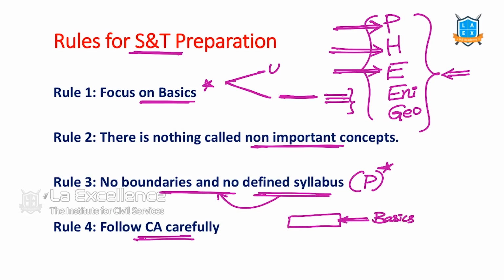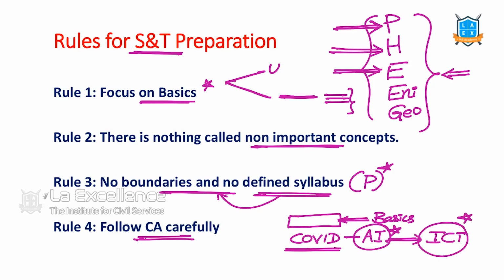Let's say yesterday there was a concept with regard to COVID. They used artificial intelligence to make the drugs to address this particular disease. So in artificial intelligence, let's go back to ICT chapter. Let's read what is artificial intelligence, what are the applications, and how artificial intelligence can be used in COVID.